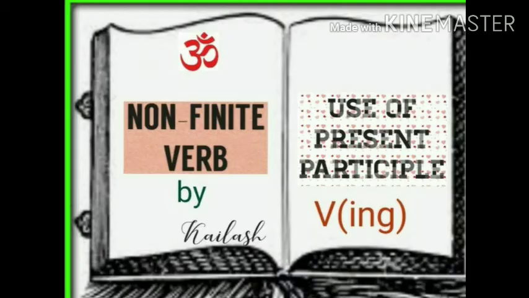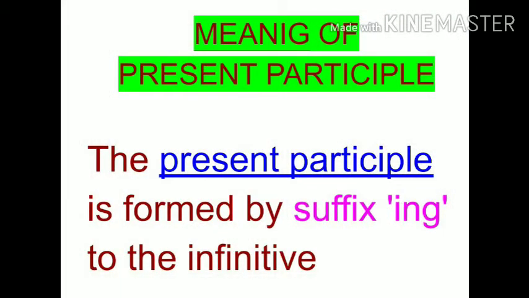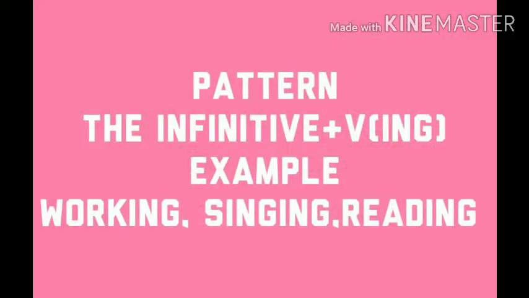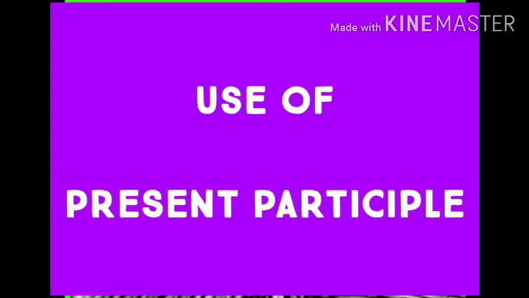First of all, we have to know what the present participle is. The present participle is formed by adding the suffix ing to the infinitive. Here the pattern is the infinitive plus ing. For example, working, singing, reading, etc. Now let us discuss the use of present participle.